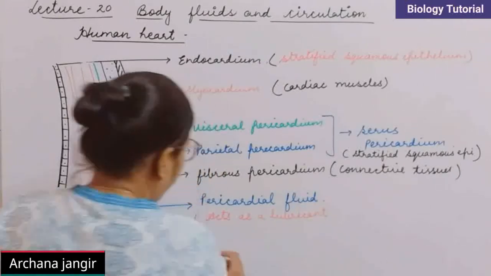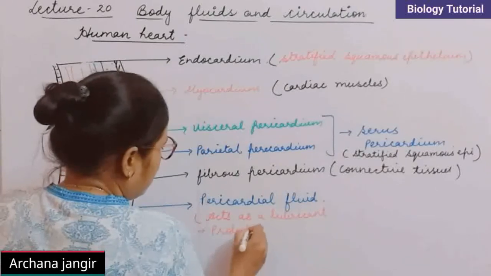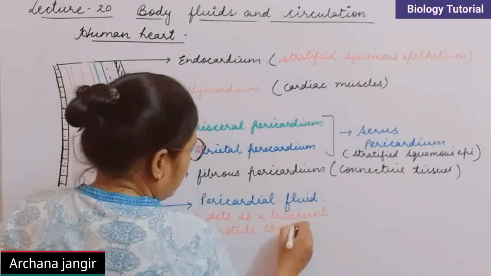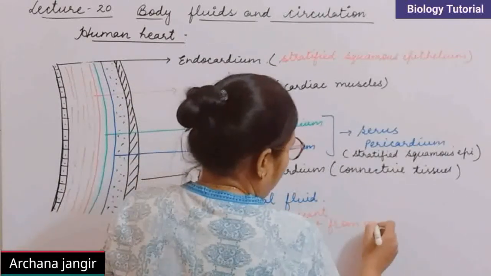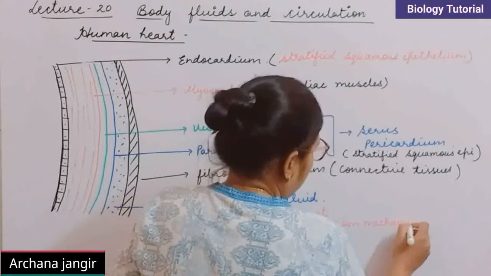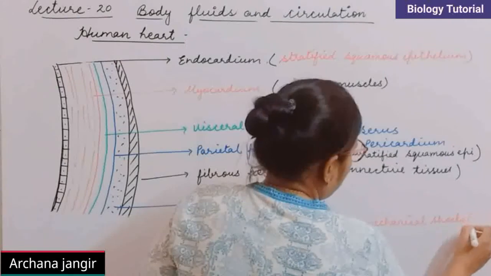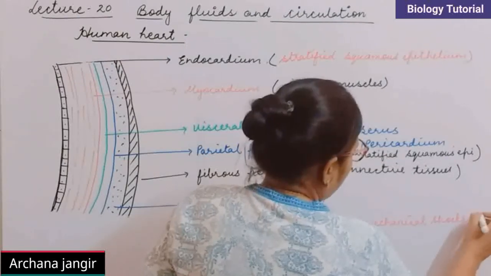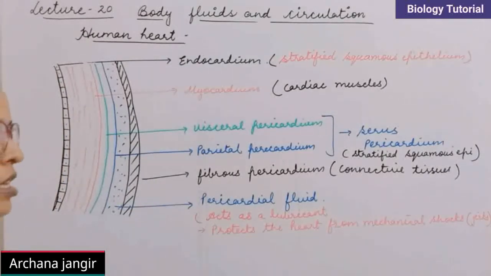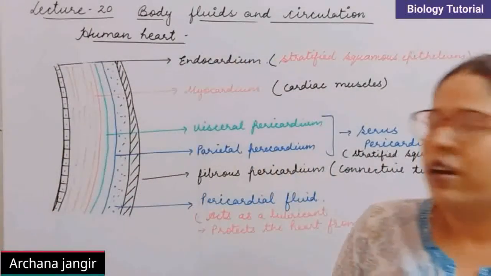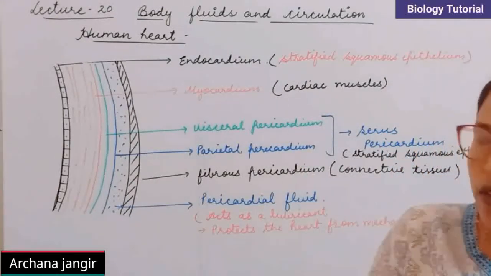And the second important function is it protects the heart from mechanical shocks, or we can say jerks. Clear? So the jerky conditions are protected by this wall of heart. So this is about the external structure of heart and the wall of heart.